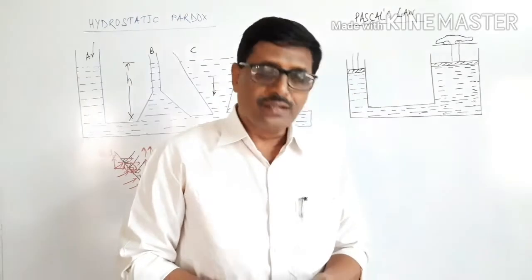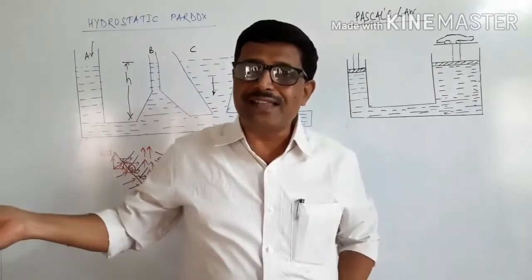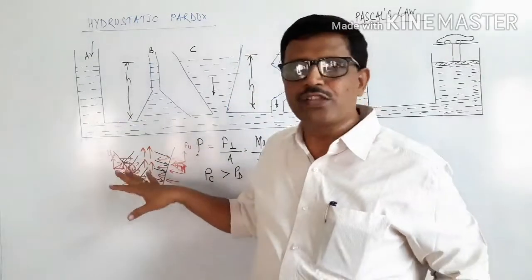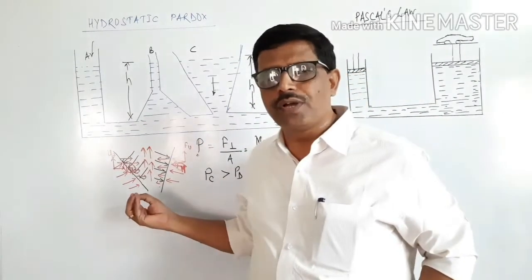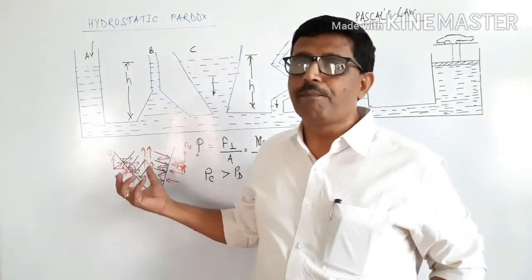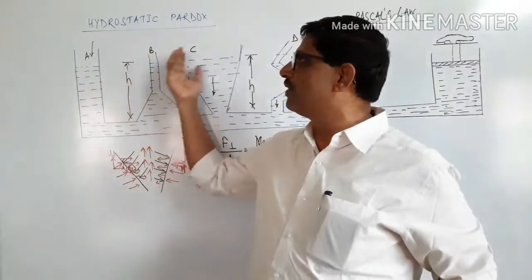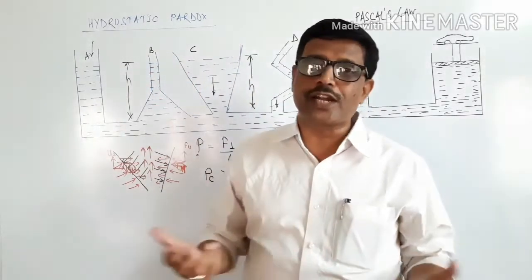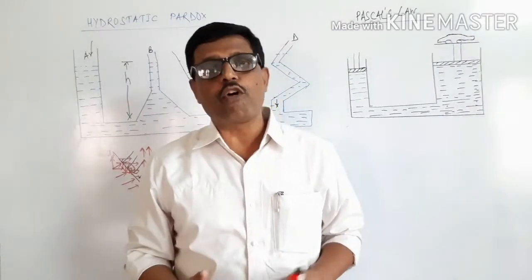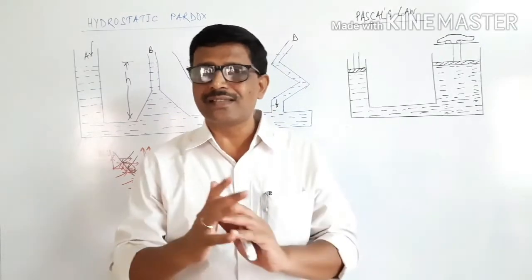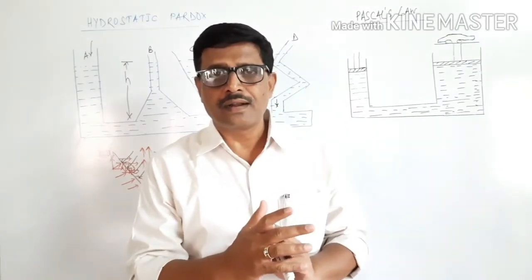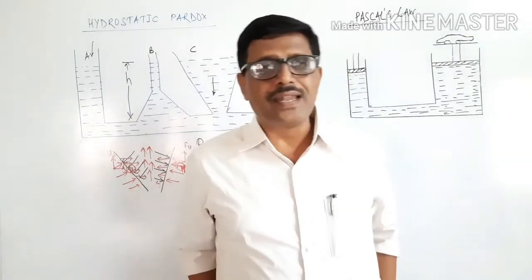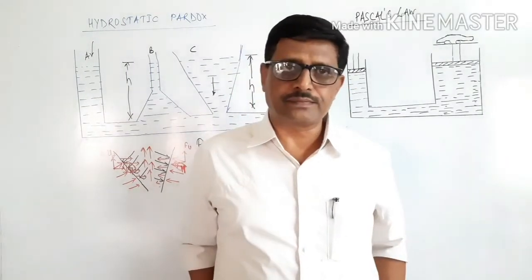And like this, though initially we said that it is a paradox, by microscopic view it is not a paradox, it's mere science, because of which the liquid level will be the same at the same height, because the pressure at the same height will be the same whatever may be the area. This is the hydrostatic paradox, and it is for the liquids which are at rest.